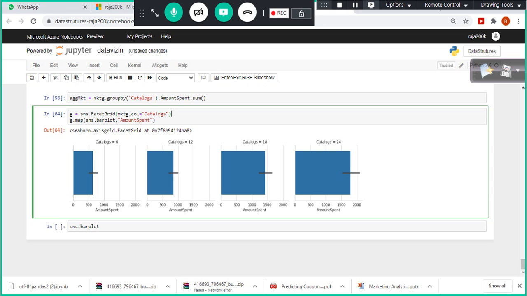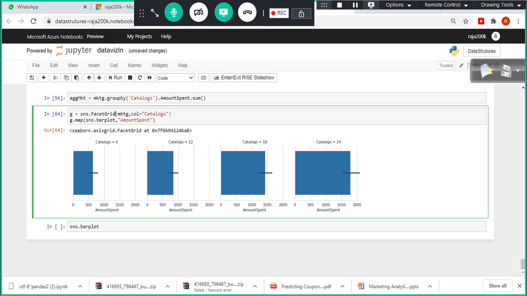So between 0 to 1800 they spent, right? The spend is this much. But in the case of catalog 6, between 0 to 500 only they spent, right? When you sent 12 catalogs, this is what has happened, 1500. But when you sent 18 and above, more the catalogs, the spend is also more. That's what, 1400, right? About 1000, yeah, 1700 or 750. So with a single command, facet grid, it's a very powerful one.